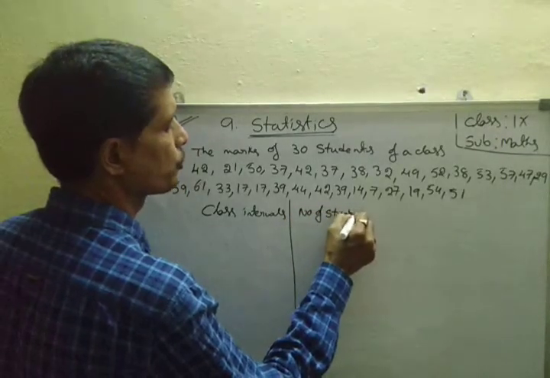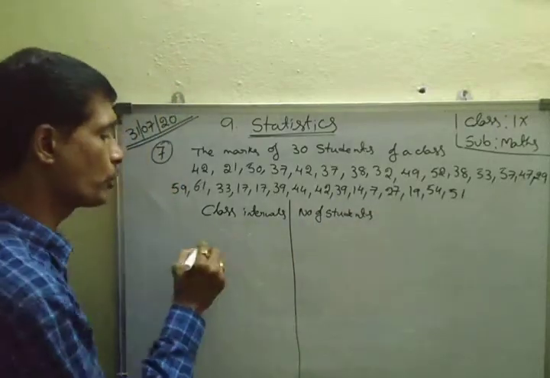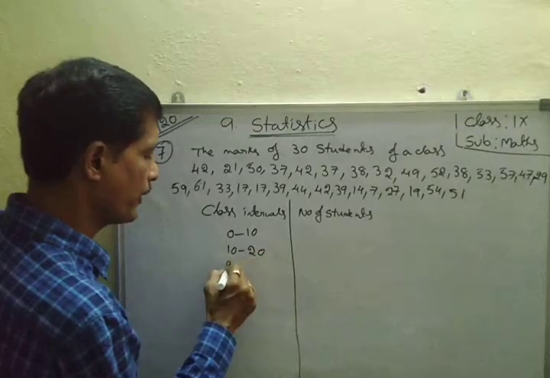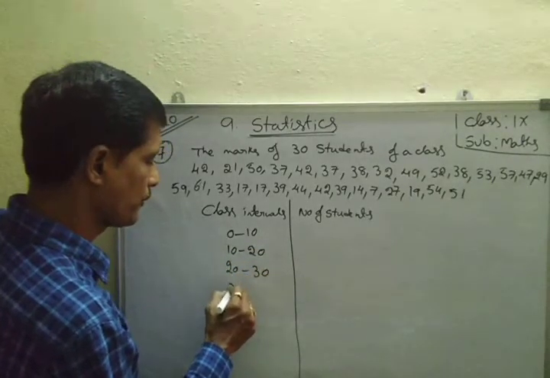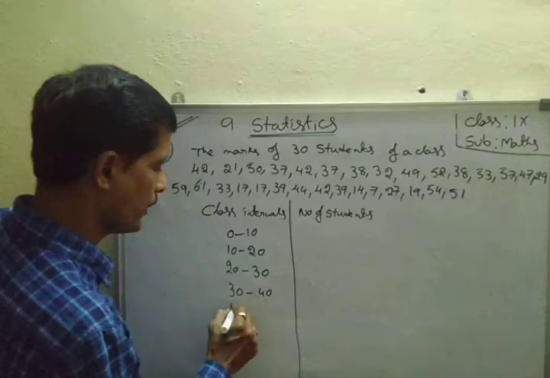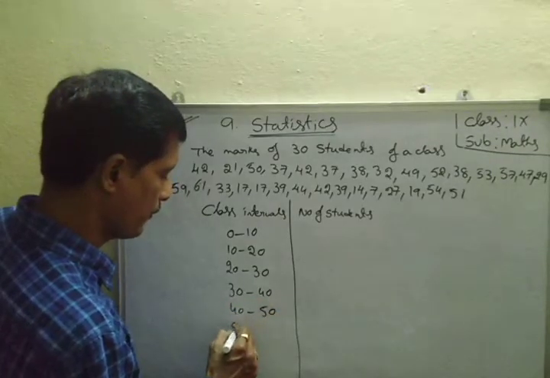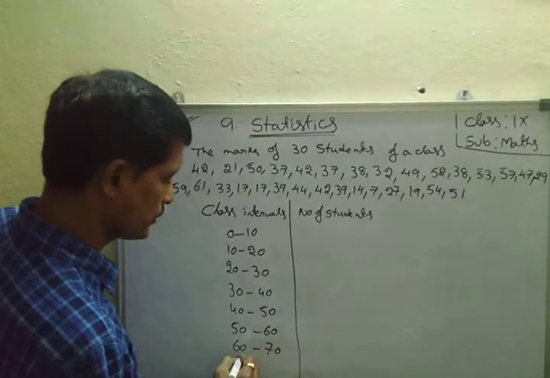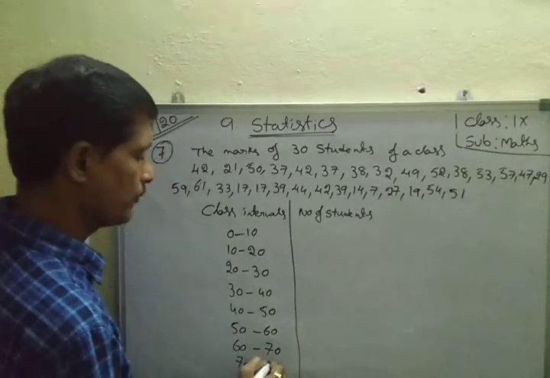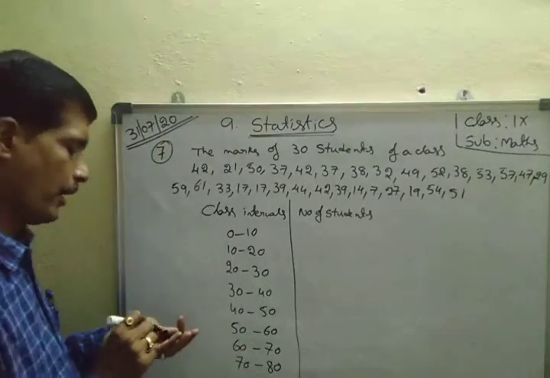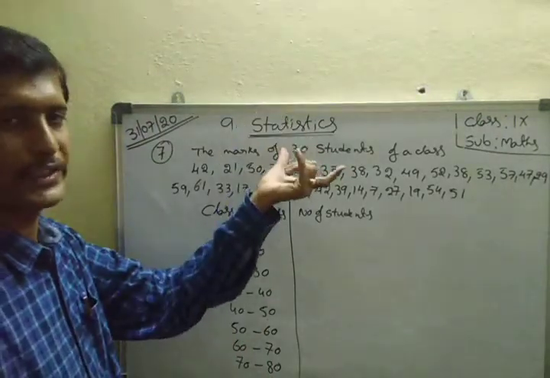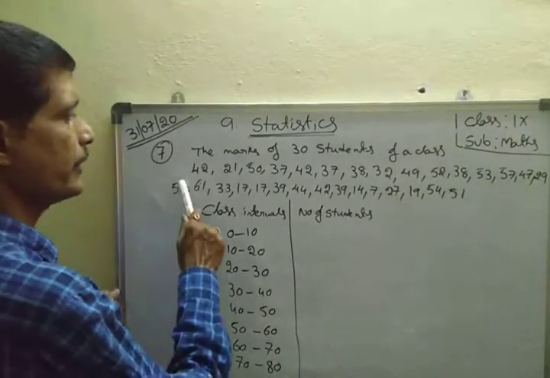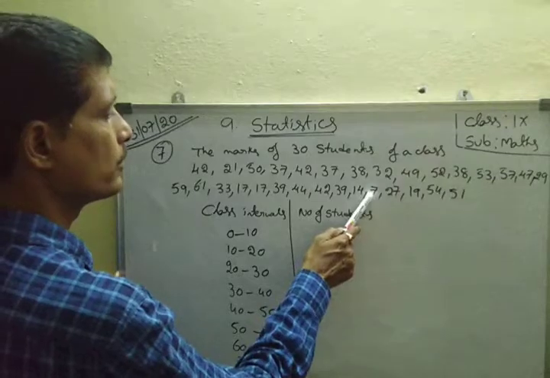Here the first interval is already given, that is 0 to 10. 0 to 10, 10 to 20, 20 to 30, 30 to 40, 40 to 50, 50 to 60, 60 to 70, 70 to 80. Here, up to here, 75 marks only. Here 0 to 10, is there anything here? Only 1.